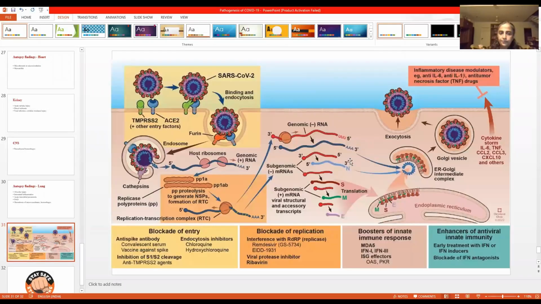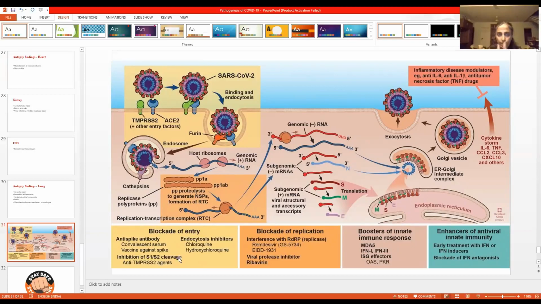In this picture, somebody else will be dealing with the clinical aspects of this, but this picture links the pathogenesis and the pharmacology, the drugs which are used against the SARS-CoV virus. What do these particular drugs do? The anti-spike protein, where do we get it from? The convalescent serum, that's why convalescent serum is used. So that is used to block the spike protein. Then cleavage of S. So at each step of the pathogenesis, we can intervene.